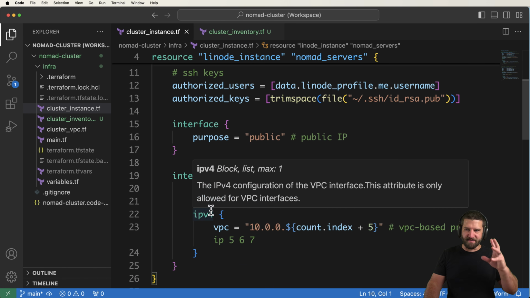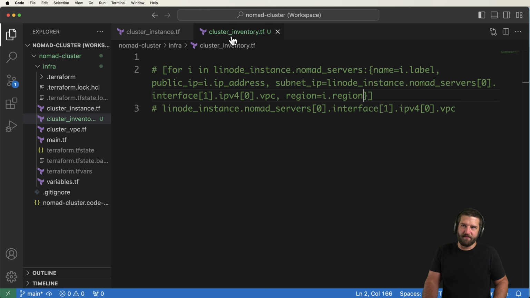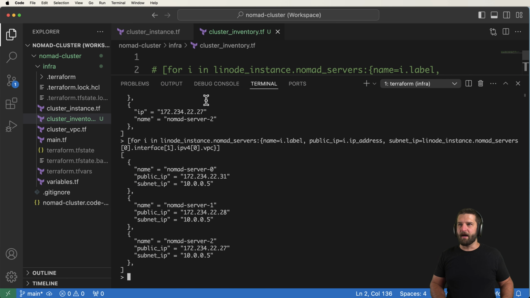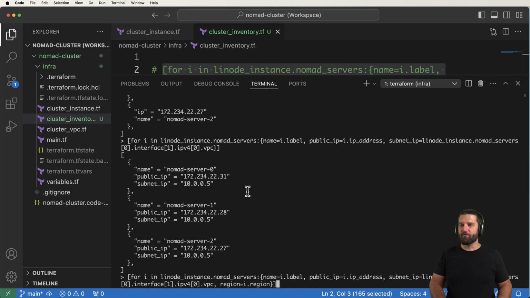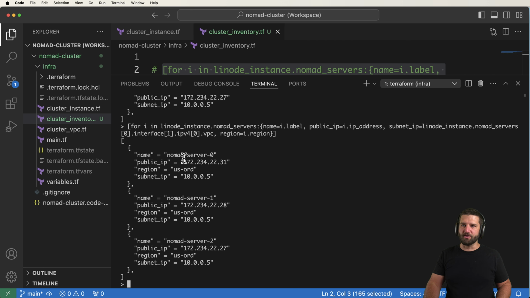The interface itself is a little bit different because of how it's designed, because you can have a lot of different interface values on here. But now we've got really what we want to do the string substitution with for our eventual IP address and all of the things related to Ansible inventory files. The IP address, subnet, and all that.